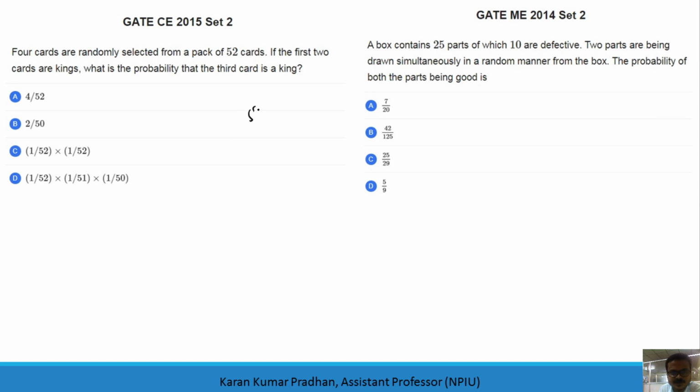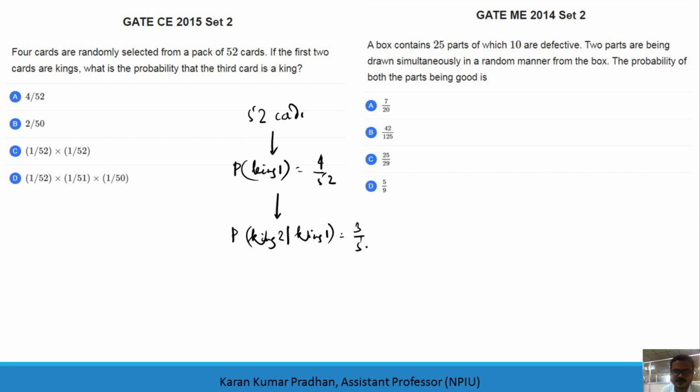There are 52 cards in the deck. Let us draw the first king. The probability of getting the first king will definitely be 4 out of 52. If this is not kept back in the deck, the probability of getting the second king, given the first draw is a king, will be 3 out of 51. Now let's go for the third card being a king.